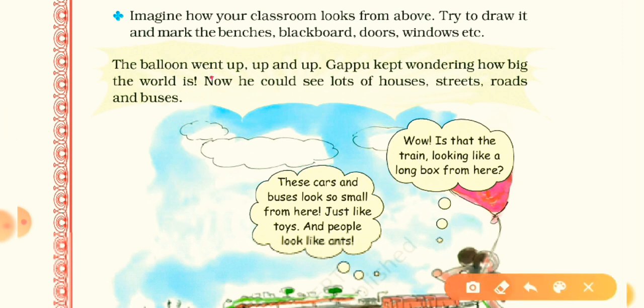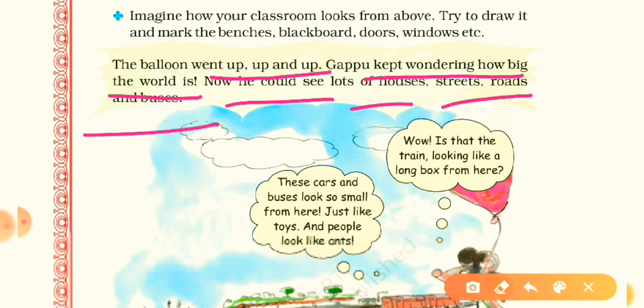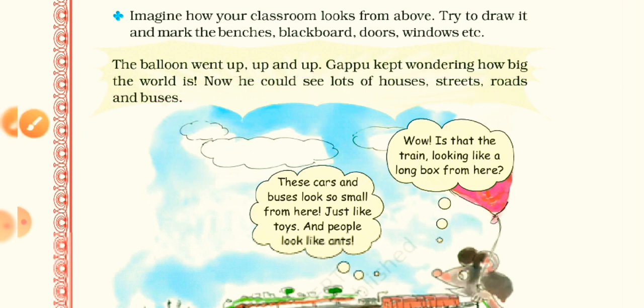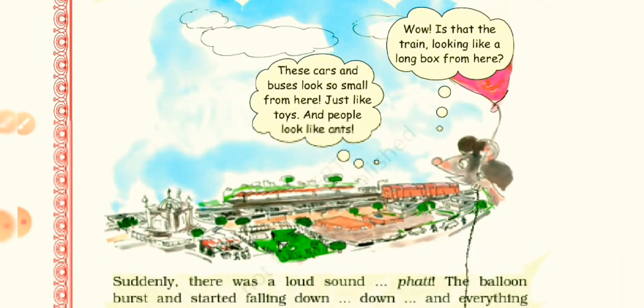Now the next is: the balloon went up and up. Gappu kept wondering how big the world is. Now he could see lots of houses, streets, roads and buses. Yes, the world is so big. Okay, now Gappu is realizing that.